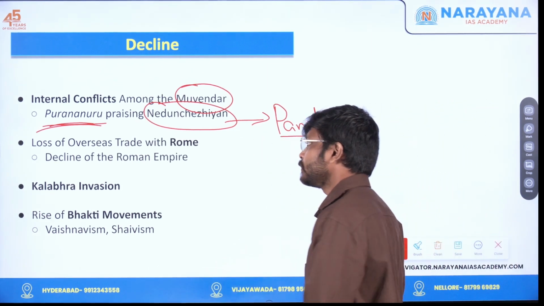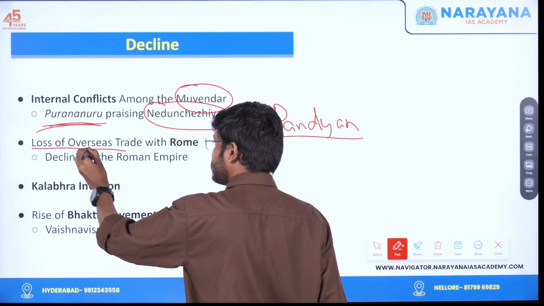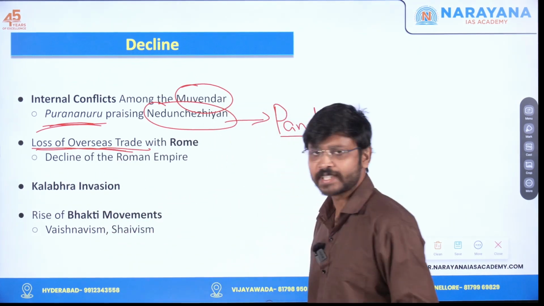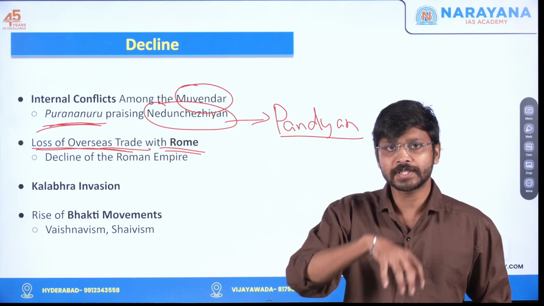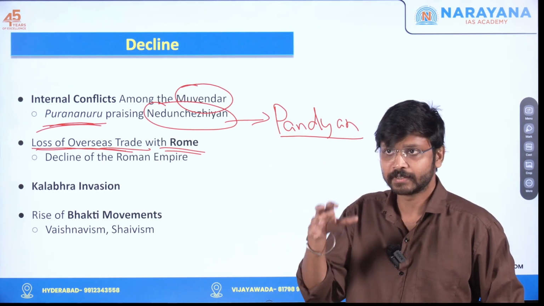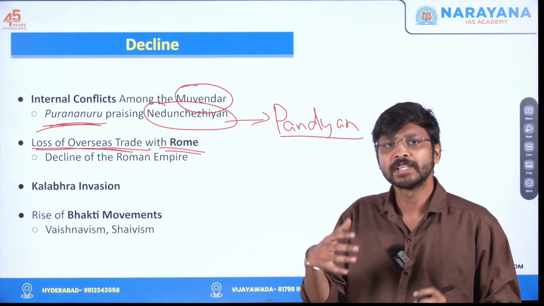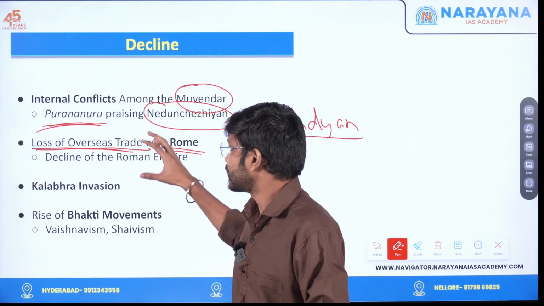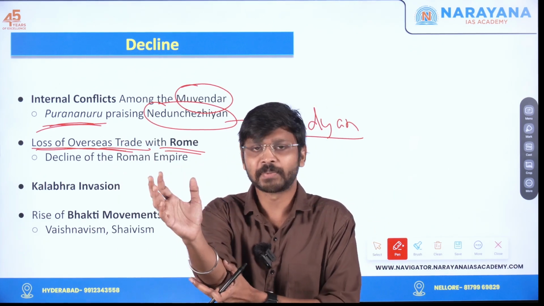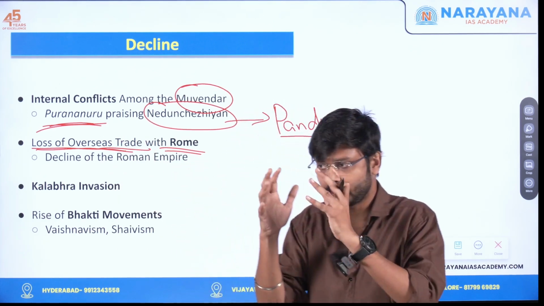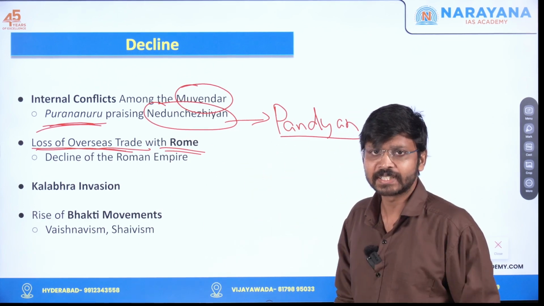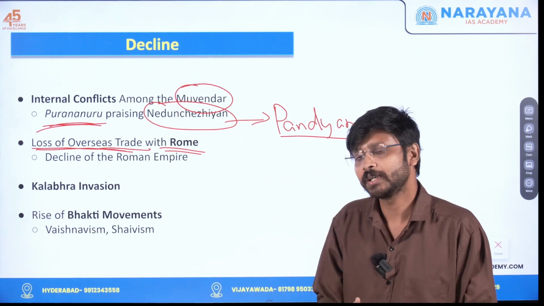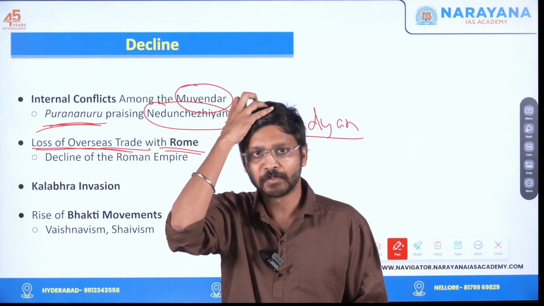Another reason for the decline is loss of overseas trade with the Roman Empire. Why did we lose it? Because the Roman Empire declined around the 3rd century, and slowly we lost the connection with the Roman Empire. Later it was replaced by the Arabs and Persians also. That was another reason which led to the decline. We even got Roman coins from the Sangam ports and all.